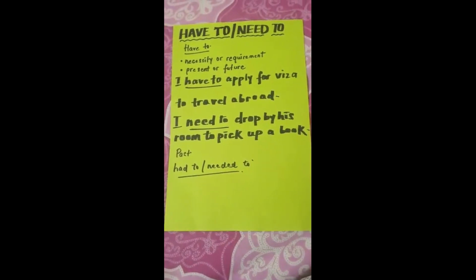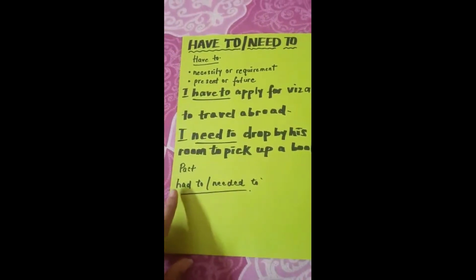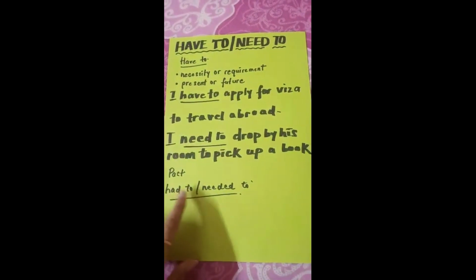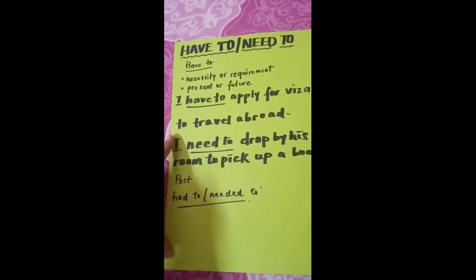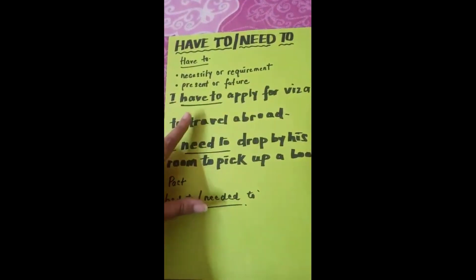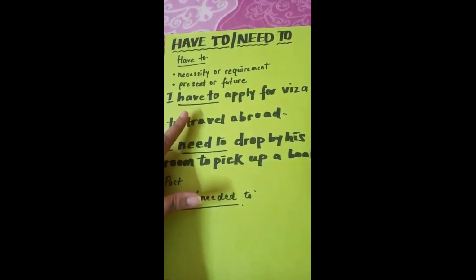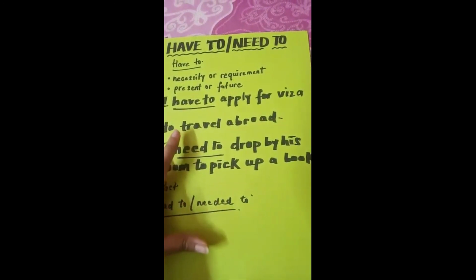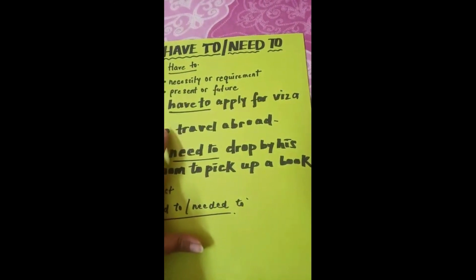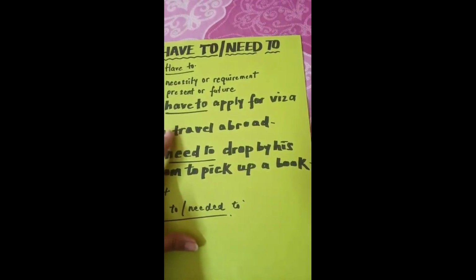Okay, next is I have written here past, and in past had to or need to. These sentences can be substituted by writing had to over here. Suppose if I write here, I had to apply for visa to travel abroad. It means it refers to a sentence in the past.